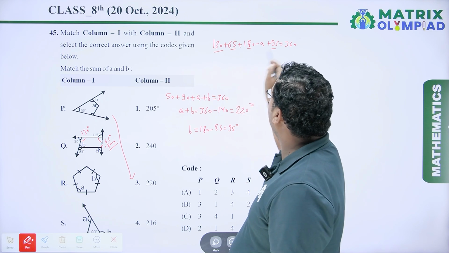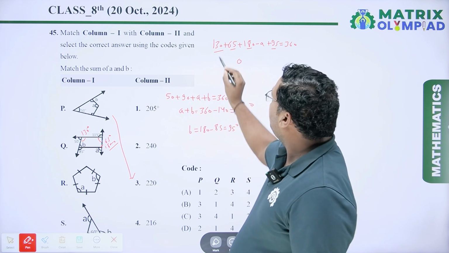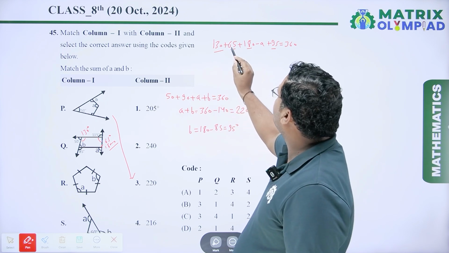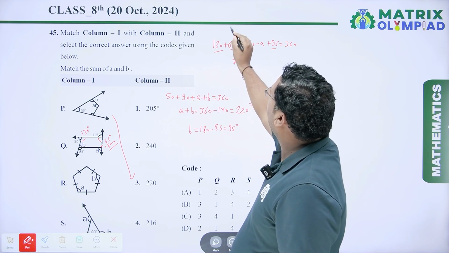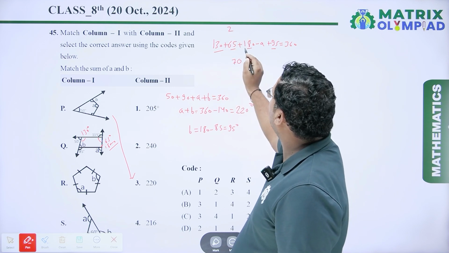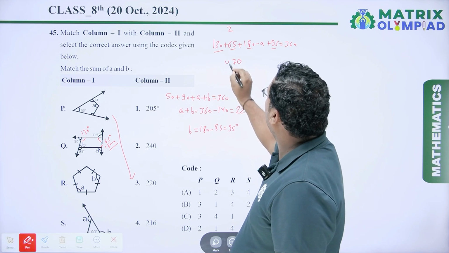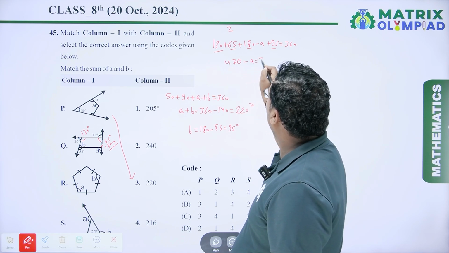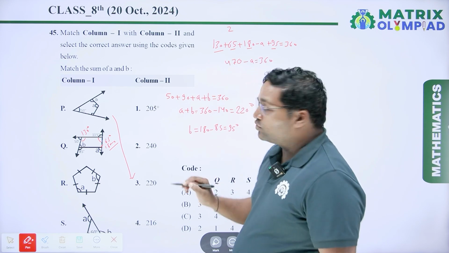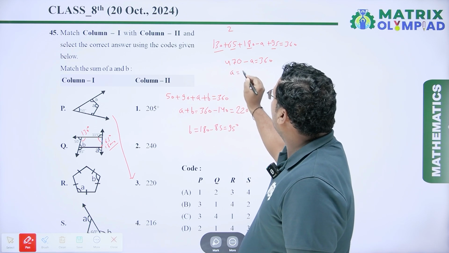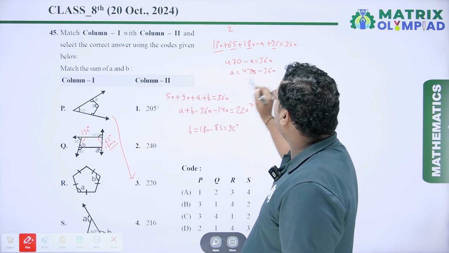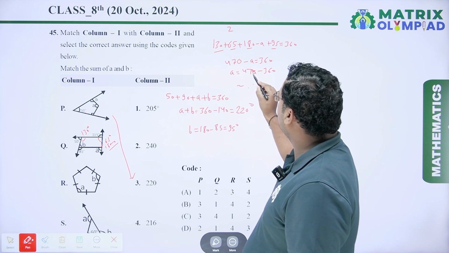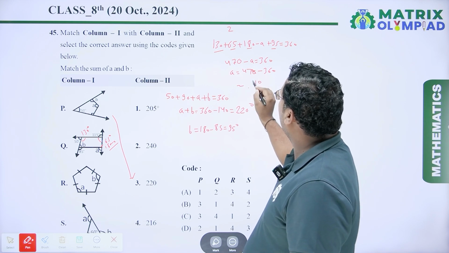So we will get 5 plus 5 is 10, carry 1, 3 plus 1 is 4, 4 plus 6 is 10, 10 plus 8 is 18, 18 plus 9 is 27, carry 2, 2 plus 1 is 3, 3 plus 1 is 4. So it is 470 minus A equal to 360 degree. So from here A equal to 470 minus 360, which is equal to 0 minus 0 is 0, 7 minus 6 is 1, 4 minus 3 is 1.